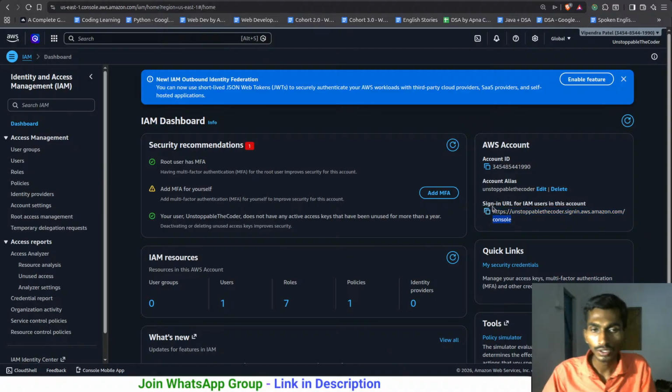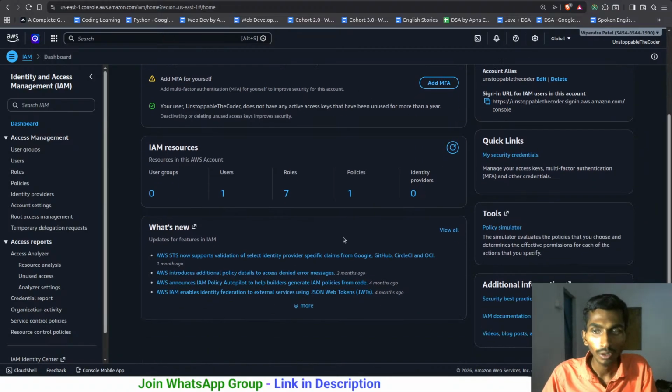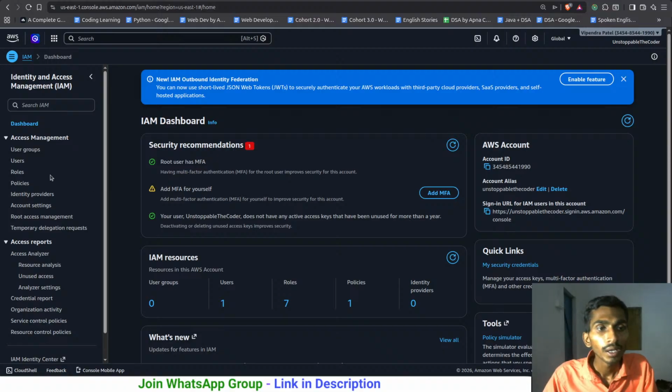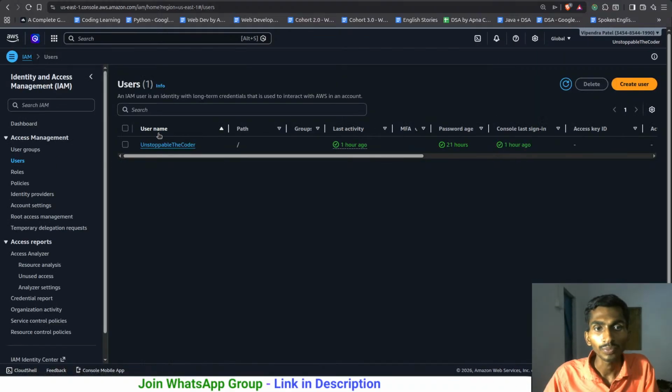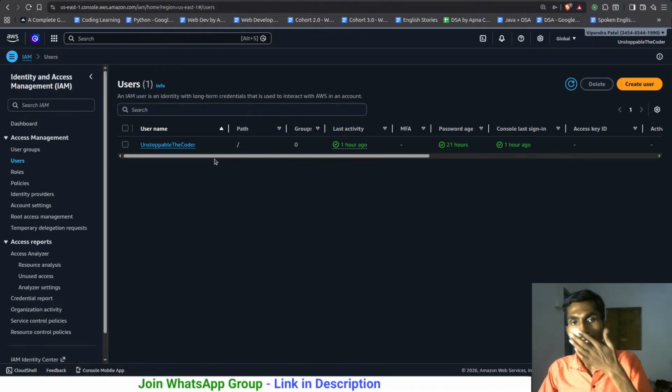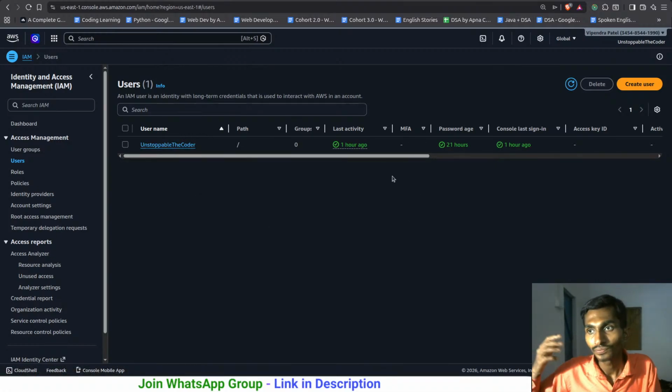So this is the first thing, coming to the console. And apart from this, you can definitely add MFA, but that is not needed right now. You can create users over here. I have created one, unstoppable the coder, and this is going to be the IAM user, and you can log in. You can give some permissions to this user, exactly what this particular user can do.